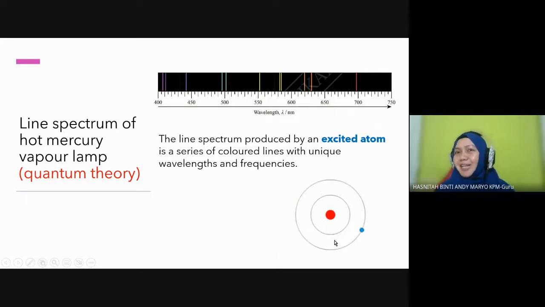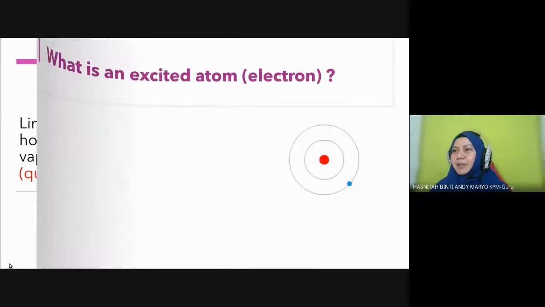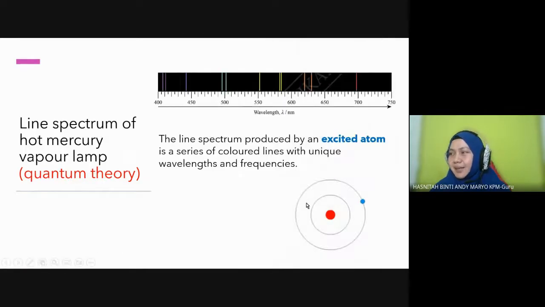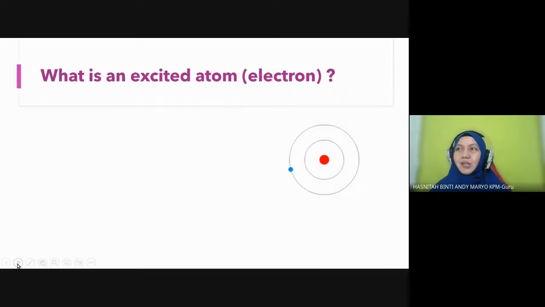Okay, how can the atom be excited? Students, what is an excited atom? Can you guess? Apa itu excited atom? How does the atom get excited? Atom pun boleh excited, not only humans. High energy. Okay, so this is where the electrons lie: at a certain shell around the nucleus of an atom. So what is an excited atom? Or we refer explicitly to the electron. So an excited atom is considered a high energetic electron.